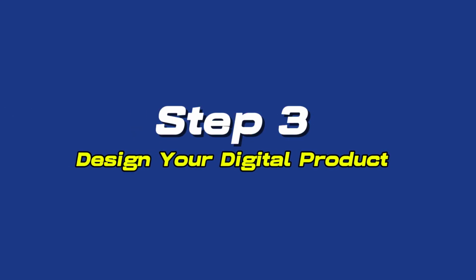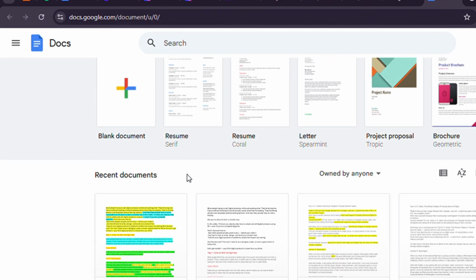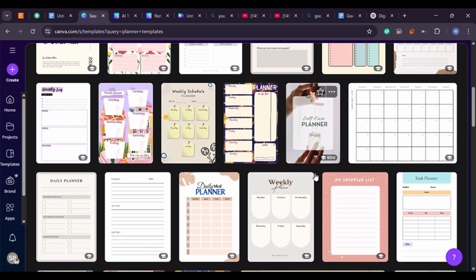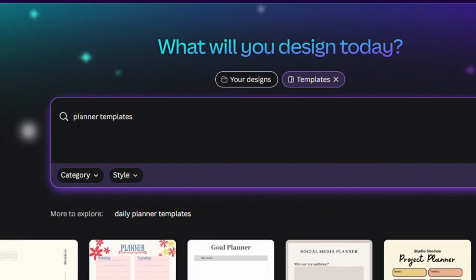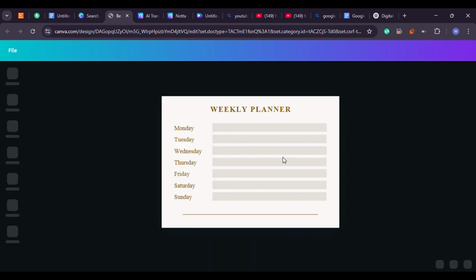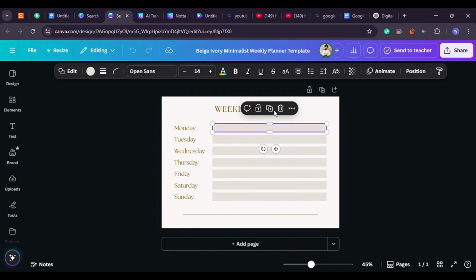Step 3. Design your digital product. You could try doing this in something like Word or Google Docs, but if you want it to actually look good, use a tool like Canva. It's free and designed for people with no design experience. Canva has thousands of templates you can use as a starting point. In this example, you'd search for planner templates and pick one that feels clean and easy to read. You don't want anything cluttered or overly decorative. Then you paste in the content you created with ChatGPT. Move things around until it feels balanced and readable. Don't rush this part. Spend some time making sure the product looks professional. People judge the quality of a digital product by how polished it looks, and Canva helps you get there without needing to hire anyone.